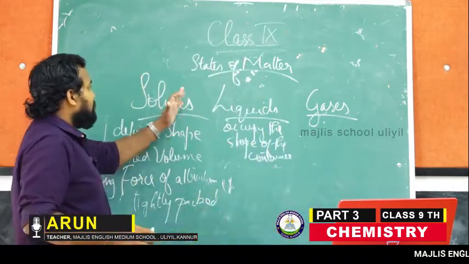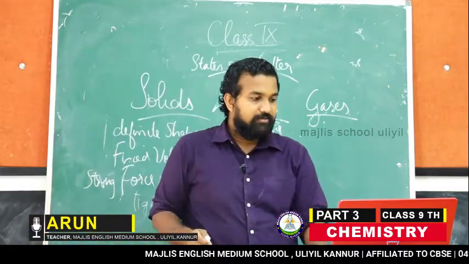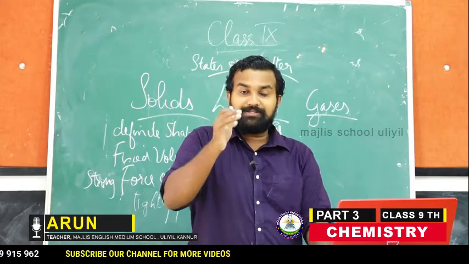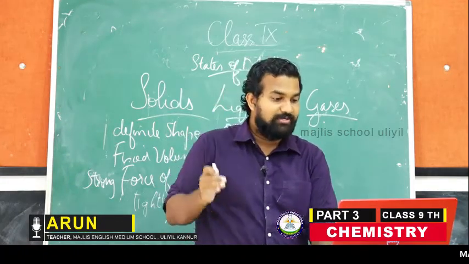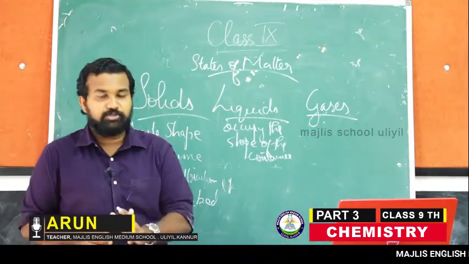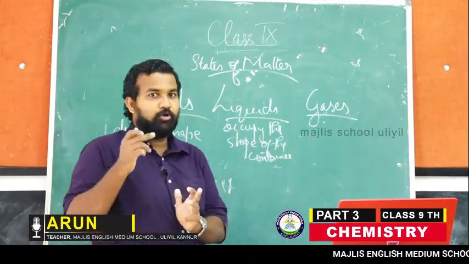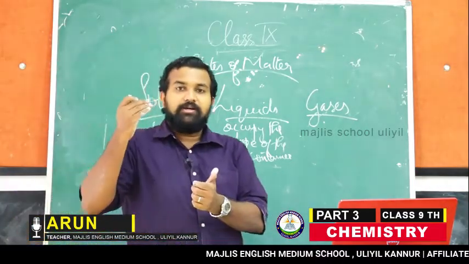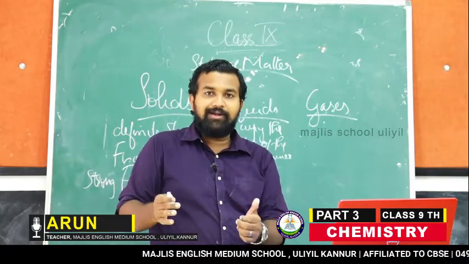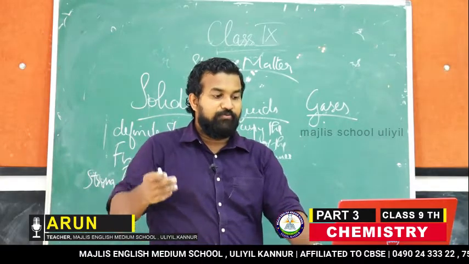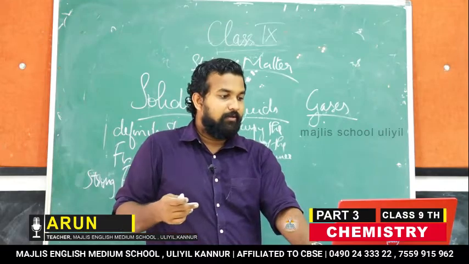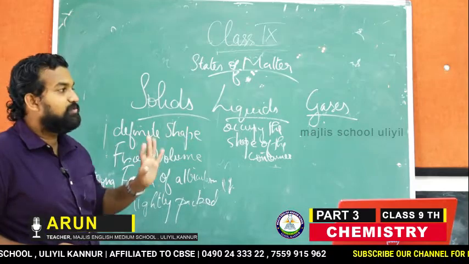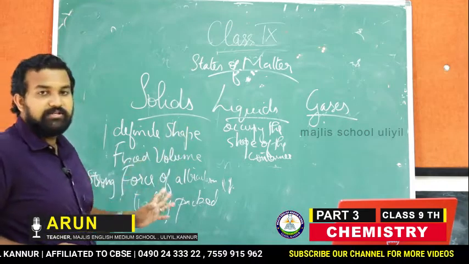Okay, so the differences between solids, liquids and gases we have discussed. These are the main properties of solids, liquids and gases. The movement of particles should be kept in mind, the compressibility should be kept in mind, the force of attraction, which is stronger, which is harder, which is softer, then the rate of diffusion. Which will have the more rate of diffusion? Gases will have more rate of diffusion than liquids and solids.